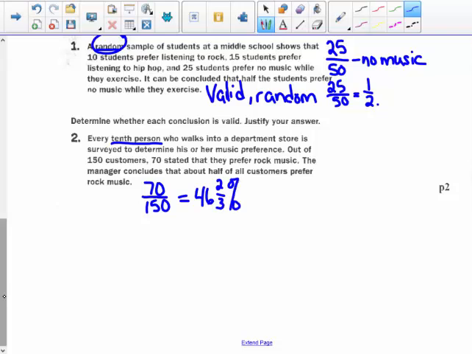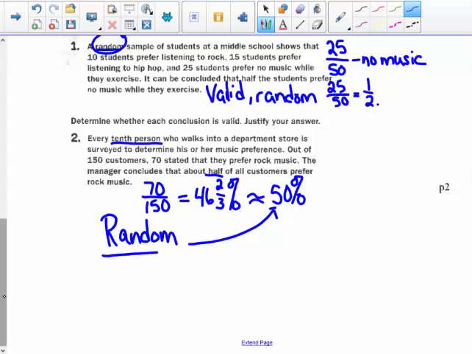So that's pretty darn close to 50%. So again, the result of the sample matches the conclusion, about half, and it was done in a random manner. So I would say that's a valid conclusion.